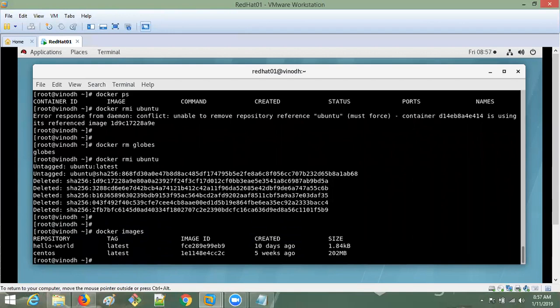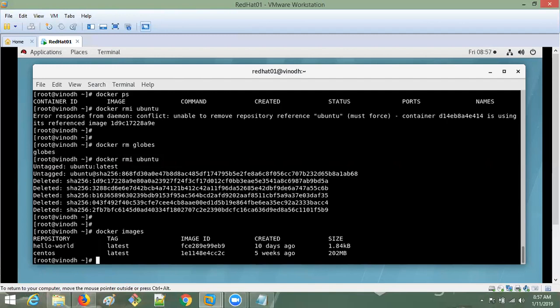Guys, clear? Can you remove the container and image at the same time? When the container is running with some image, you cannot remove it, even forcefully. Okay. What I'm saying is this: you use docker rm globes, that was the container, right? You remove the container, and after that you use docker rmi, which is for the image.